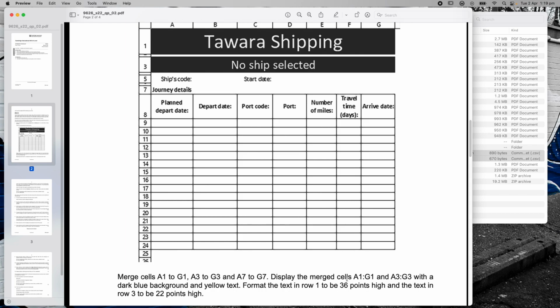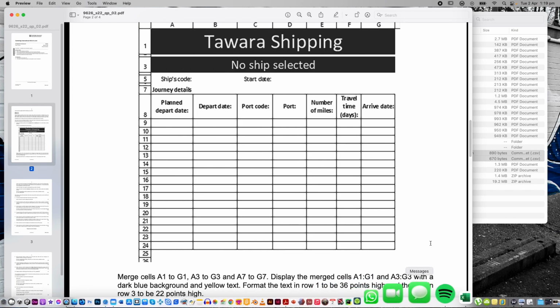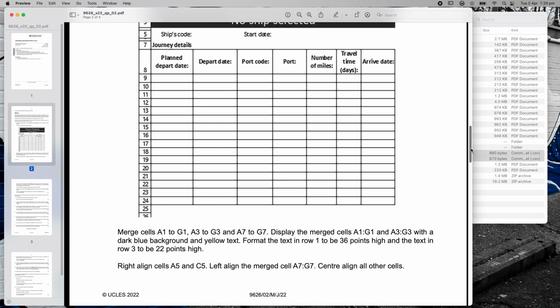Display the merged cells A1 to G1 and A3 to G3 with a dark blue background and yellow text. Format the text in row 1 to be 36 points high and the text in row 3 to be 22 points high. And there's a little half a row in there. So that's the first thing I'm going to do. I'm going to follow the instructions exactly as they give them.